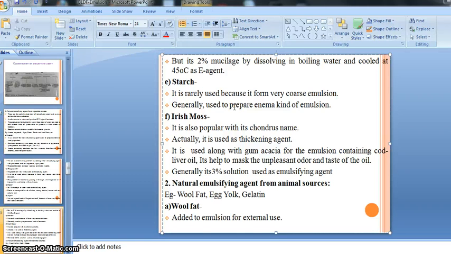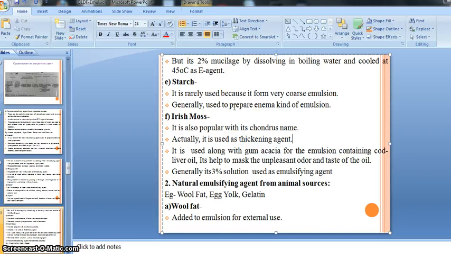It has one disadvantage: an emulsion prepared with egg yolk gets spoiled or degraded during transportation. That's why egg yolk is a rarely used emulsifying agent, used only on specific occasions.